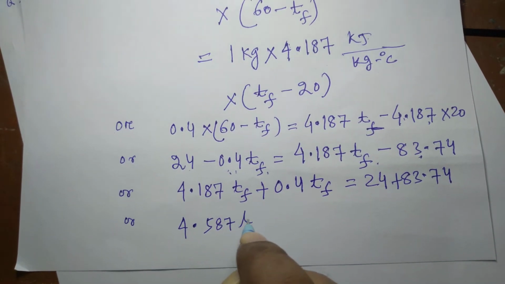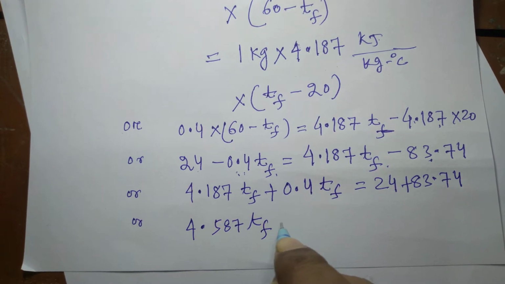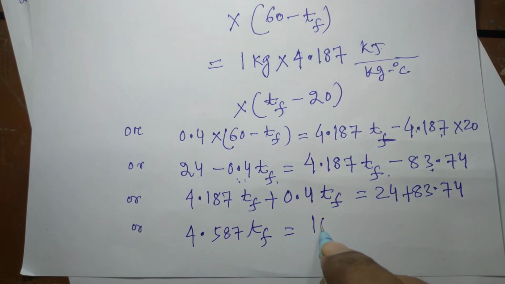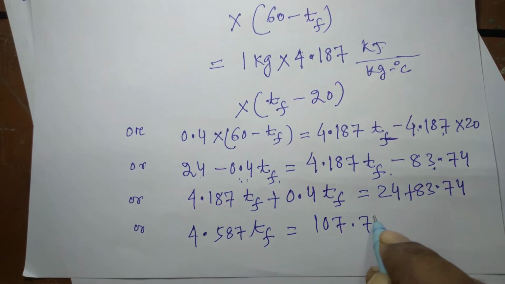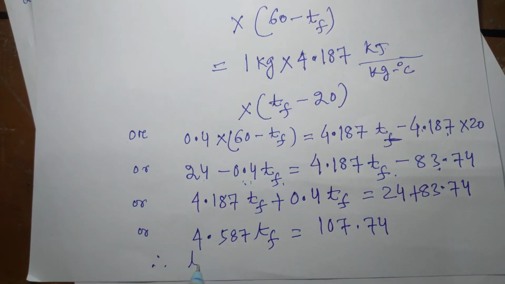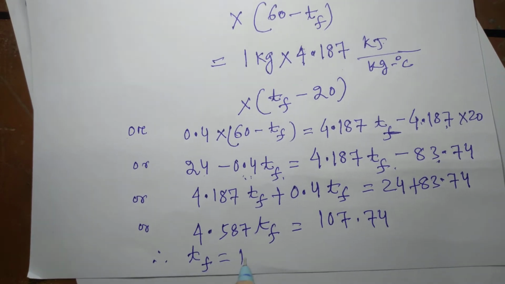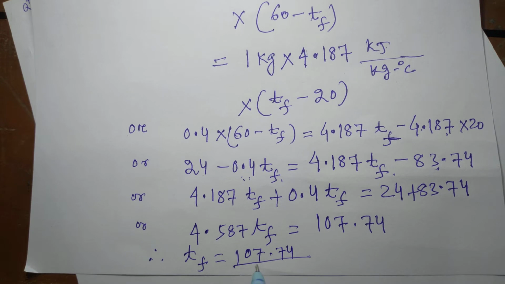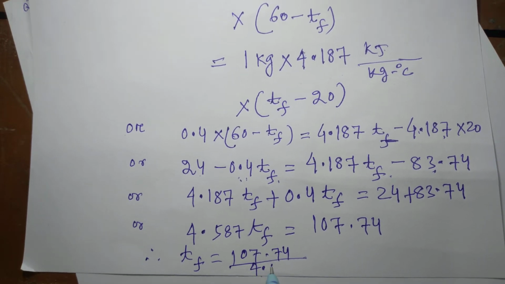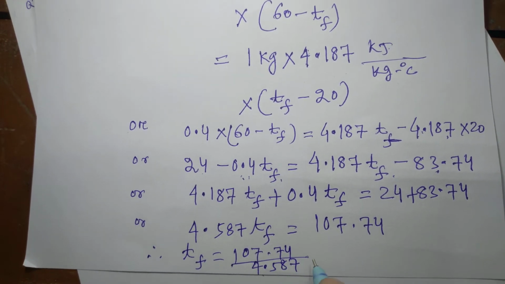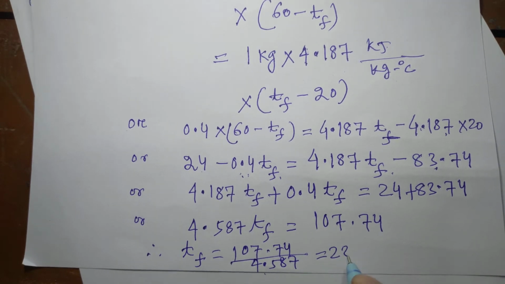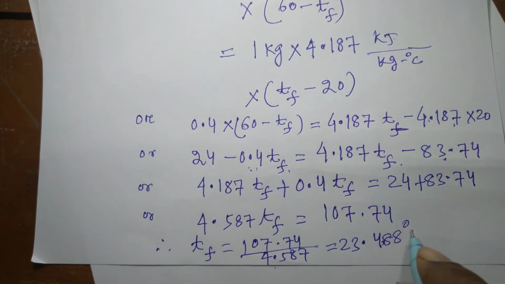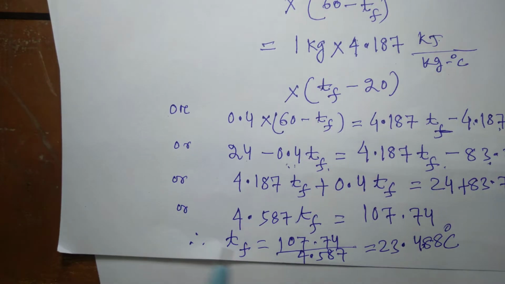4.587 Tf is equal to 107.74. So Tf will be 107.74 divided by 4.587, which is equal to 23.488 degrees Celsius.